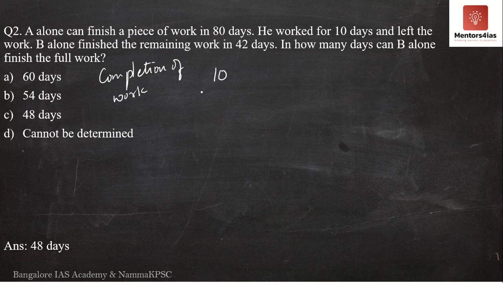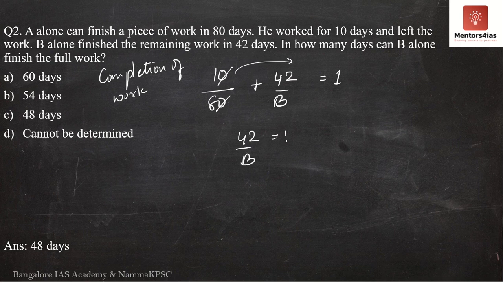So I will write 10 by 80 plus 42 by B is equal to 1. Now I have a linear equation with one unknown variable, that is B. So I will try to find out B now. 10 by 80 is 1 by 8, I have 42 by B. I take this to the other side. This is nothing but 1 minus 1 by 8. So 42 by B is equal to, 8 into 1 is 8, 8 minus 1 is 7, 7 by 8.